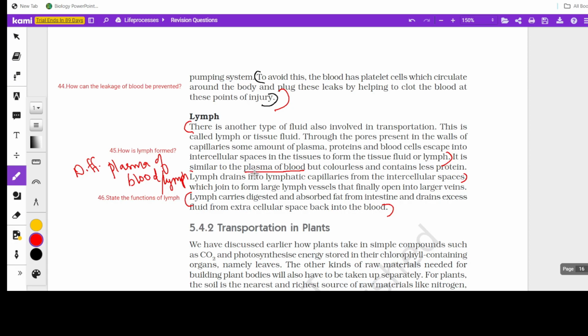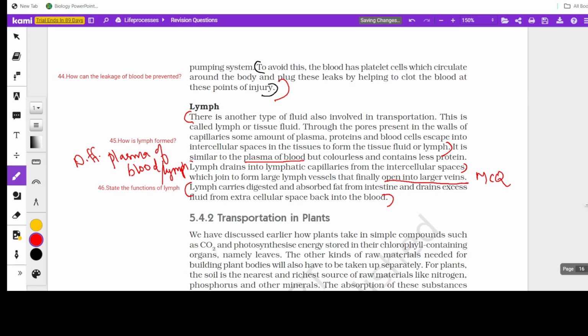The differences between the plasma of blood and lymph: blood is colored because it has RBC and it has more protein, whereas lymph is colorless and contains less protein. Its functions: it carries digested and absorbed fat from the intestine and drains excess fluid from the extracellular space back into the blood. One more question is possible here: where do these lymph vessels drain? Lymphatic capillaries drain into lymph vessels, like the lymphatic system, and later it opens into the larger veins. So this is also an important MCQ.